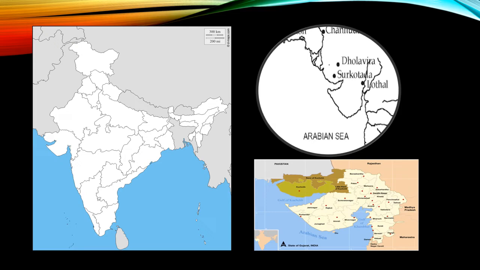See, children, you can see an Indian map here on the left side, and I can show you Rann of Kutch is here on the northern side of Gujarat. And here you can see Lothal and Dhalavira, some centers of the Indus Valley civilization. So if you are asked to mark Dhalavira and Lothal on an outline map of India, you can show these places like this. Dhalavira can be marked somewhere here, and you can mark Lothal somewhere here. Okay? Hope that it is clear.